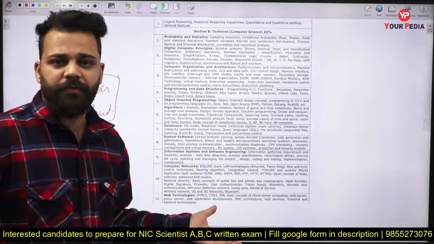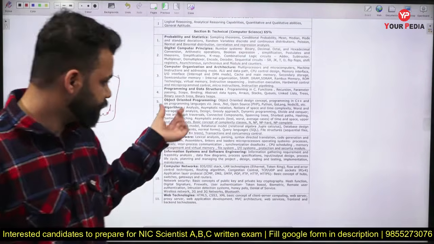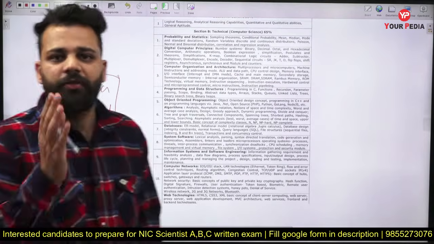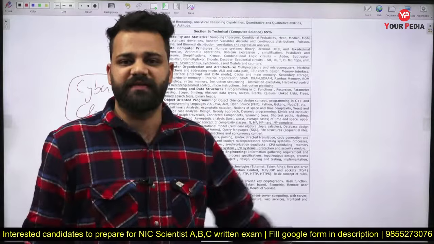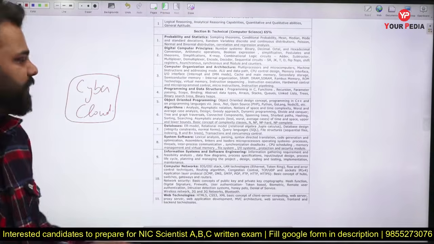The main difference is, in scientific B, the level of the question will be a little harder than the level of questions asked in this. If they are asking a question from algorithm, in scientist B it will be a little tough, and for technical assistant, the level of question from algorithm will be a one-line question or a one-word answer type question.